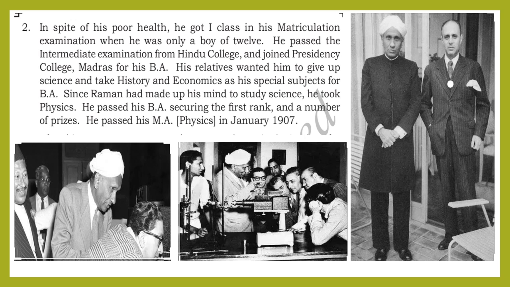But his relatives wanted him to give up science. His relatives forced him to give up science and wanted him to take history and economics as special subjects for BA.